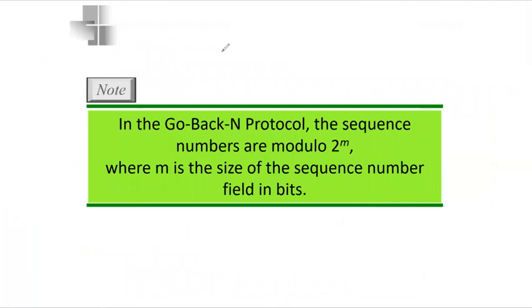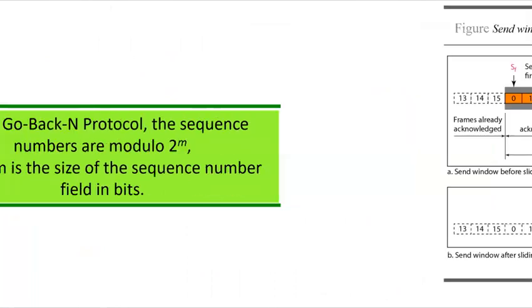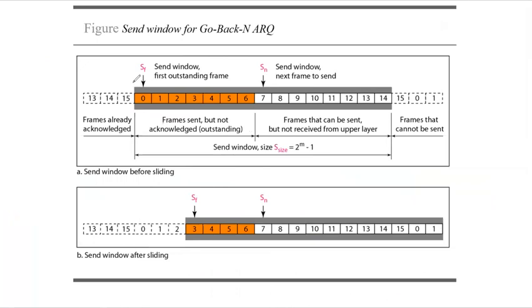Now we are coming to the go back n protocol. In the go back n protocol, the sequence numbers are modulo 2 power m, where m is the size of the sequence number field in bits. Over here, the window is actually divided into 4 regions. The first region, from the far left to the left wall of the window, defines the sequence numbers belonging to the frames that are already acknowledged.